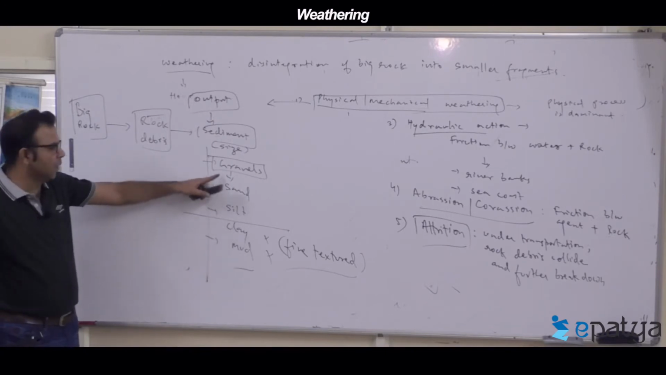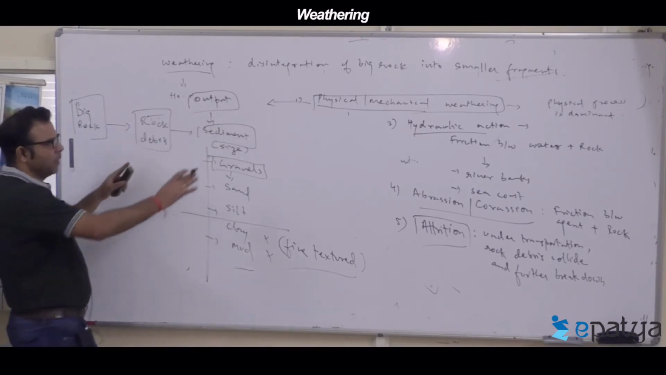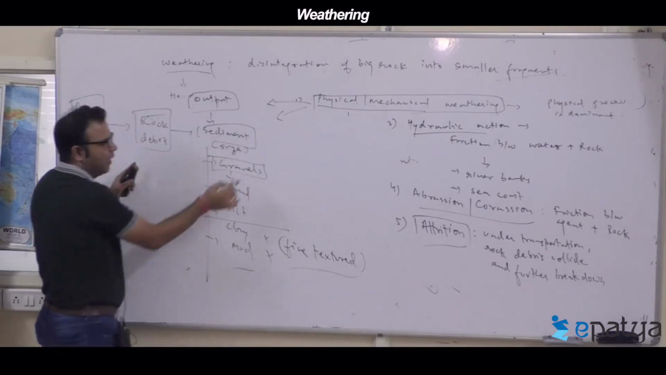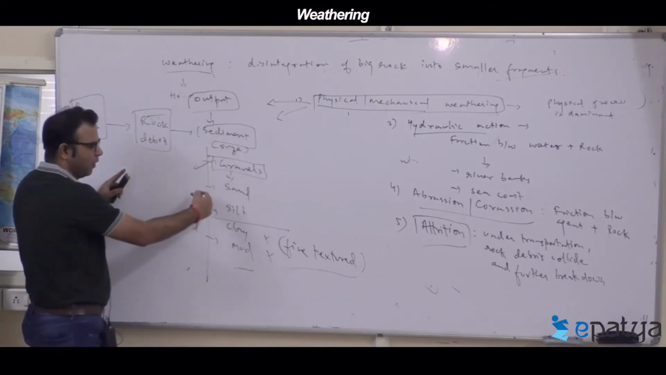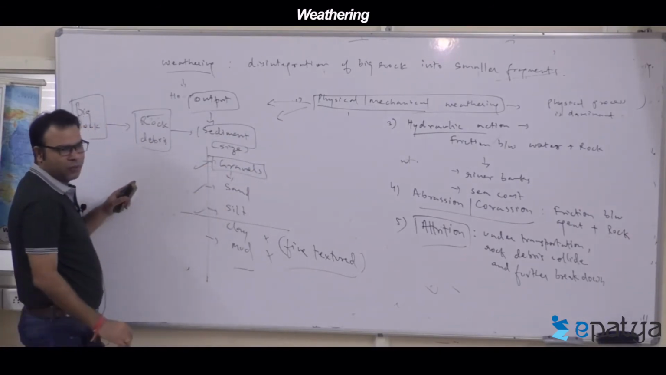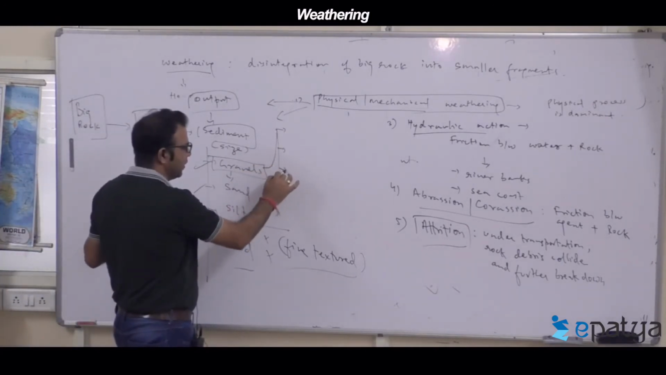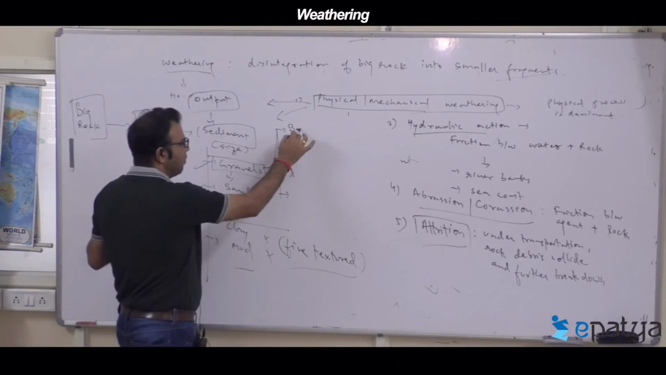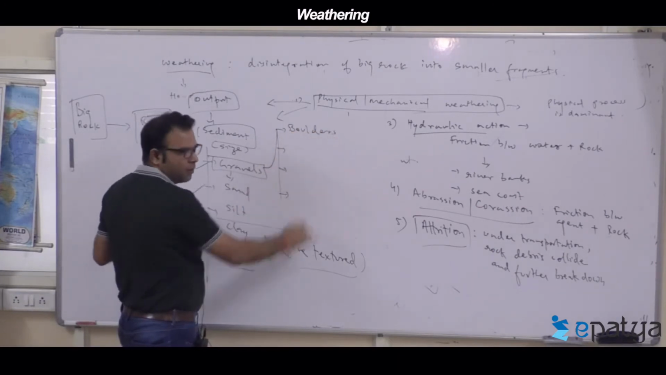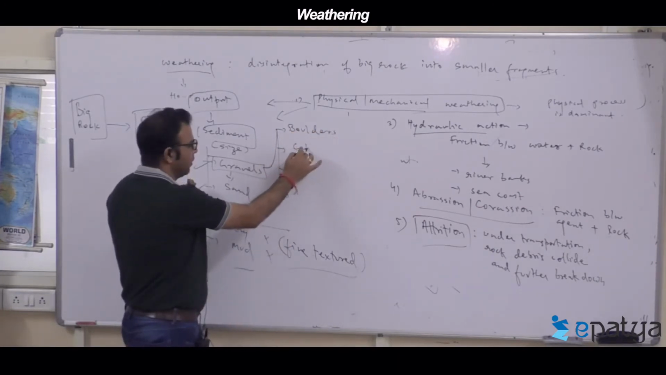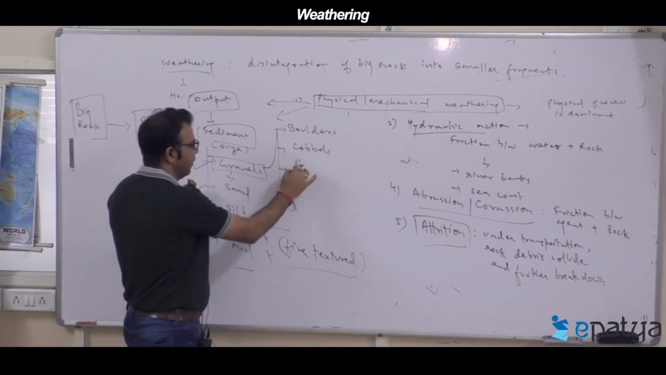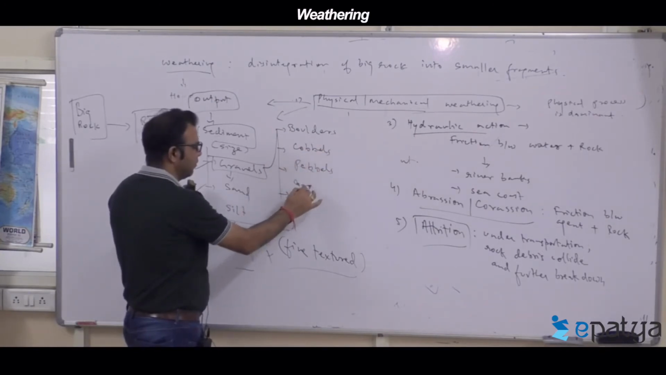So what can physical or mechanical weathering do? It produces gravel, sand and silt in large quantity. Gravel itself is of different sizes. The biggest are boulders, then cobbles, pebbles, and the smallest are granules.